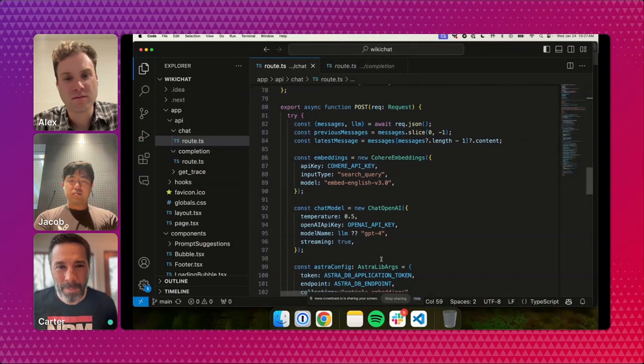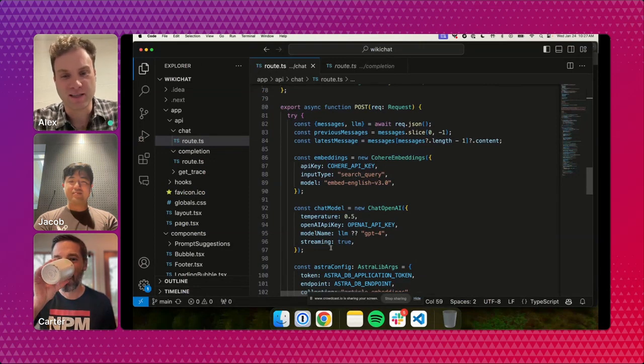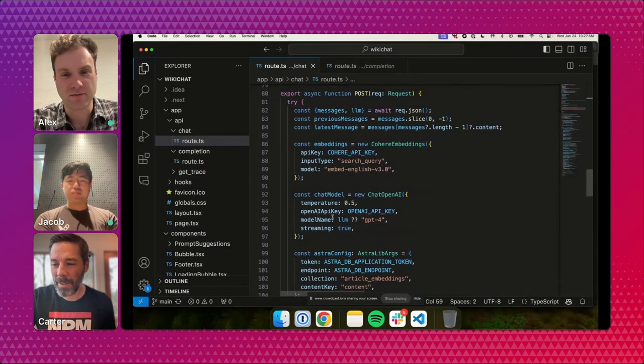This is where the actual post is being made from the client back to the server side, and maybe starting here and walking through it will help get us to the meaty parts, where we use JSON schema to get well-formatted data from OpenAI, and we use an LLM to create better questions. There's a lot of cool stuff happening here. Jacob, I could walk through these first couple of lines, and then it'd be interesting for you to walk through. Yeah, absolutely, sure.